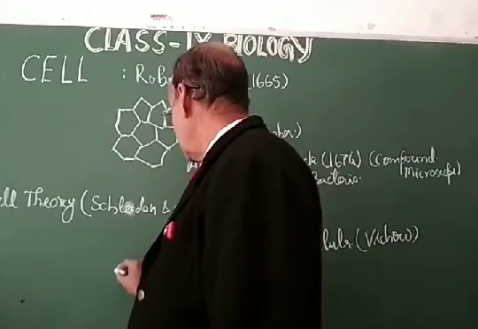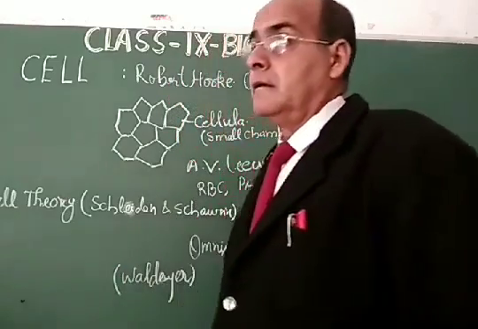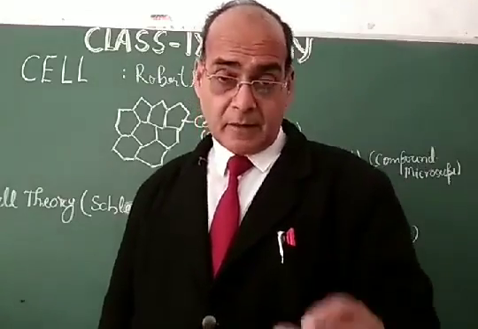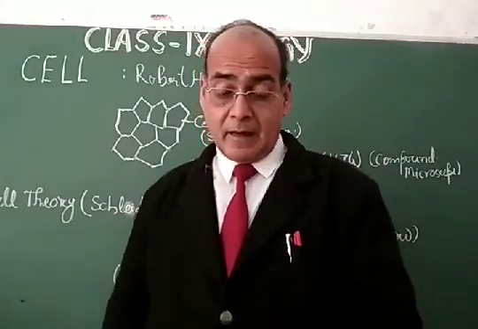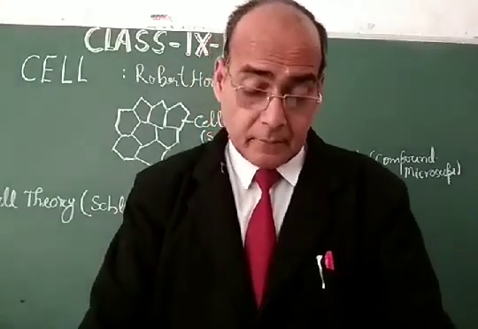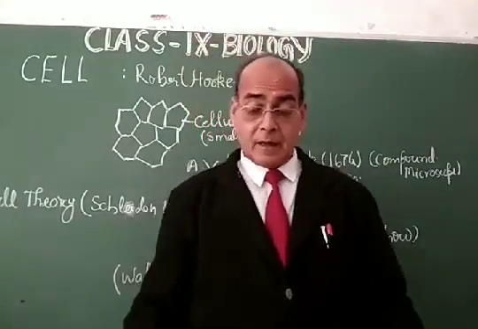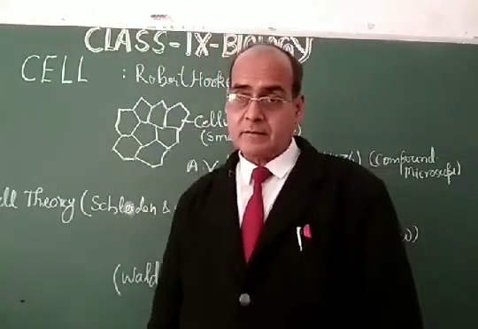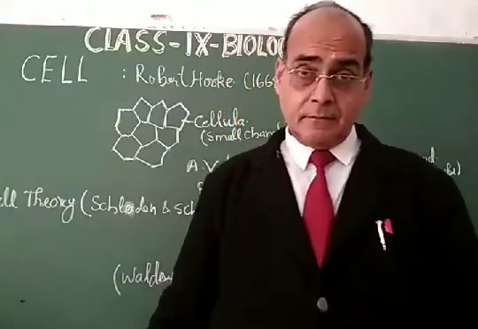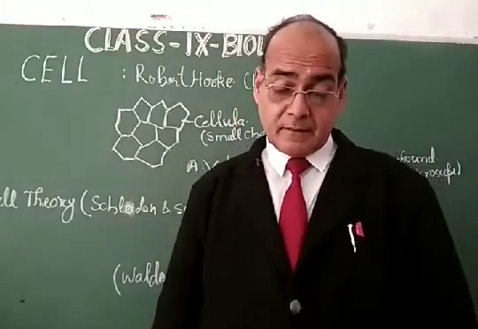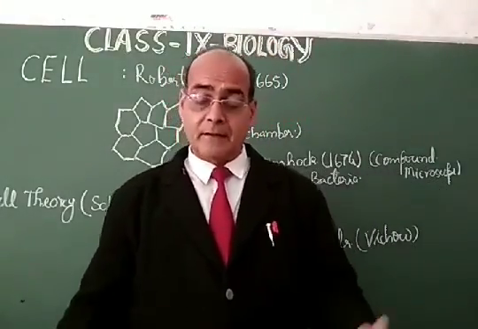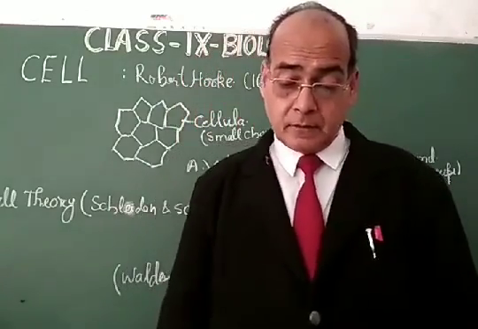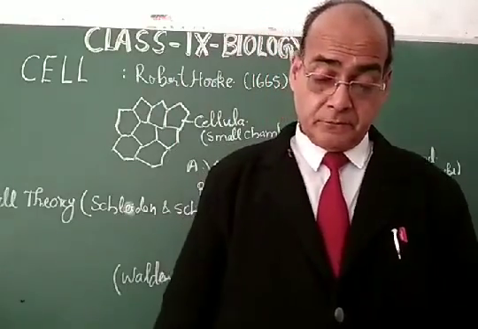Later on, Waldeyer completely expressed the different explanation of the cell theory. As per Waldeyer, all living beings are composed of cells and their products. Second, all cells are the structural and functional unit of life, and all cells arise from pre-existing cells.